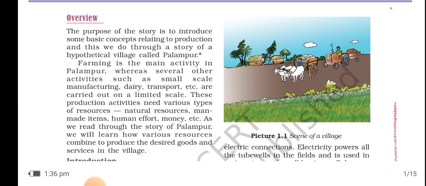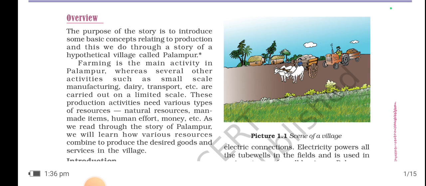See, manufacturing, basically they do manufacturing of small things. It's not that they are making something huge, but jute bags, simple things. Then dairy products. Dairy or dairy products means milk or milk based products such as paneer, ghee, they are making and doing business.